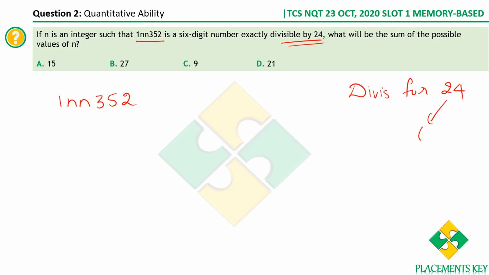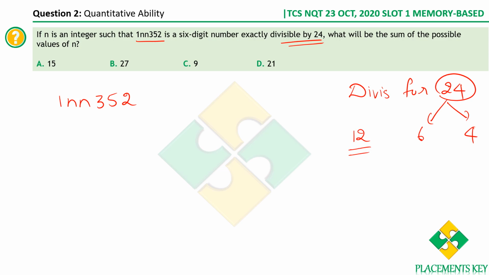Can we split 24 as 6 into 4? For a number to be divisible by 24, can I say that it should be divisible by 6 and 4? No, you can't say so. So let me take a very simple example, okay? Let me take the example of 12.